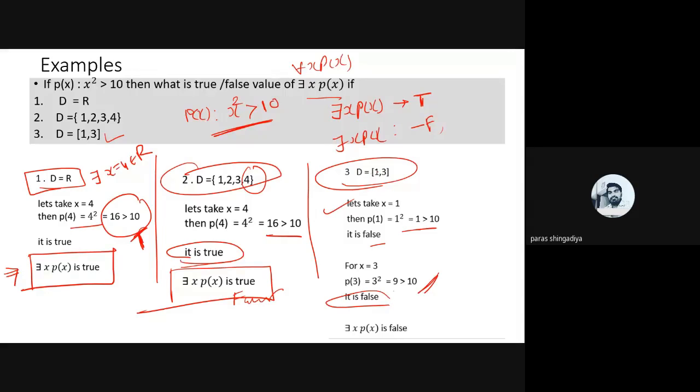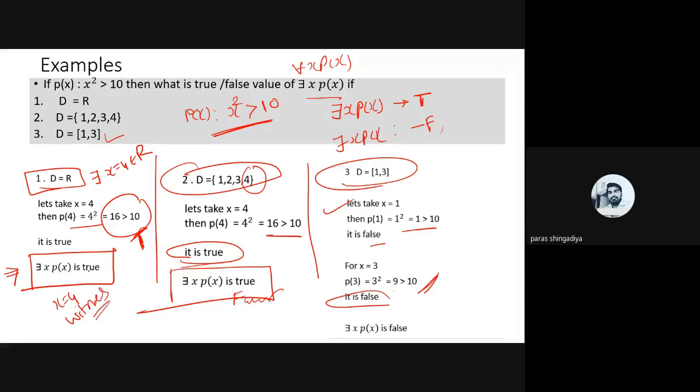कि डोमेन में दो ही वैल्यू है, ठीक है. For each value, for every value of the domain, p of x becomes false. Okay, for every value of the domain p of x becomes false, which means there exists x, p of x will be false. कोई भी ऐसी वैल्यू उसमें नहीं है जहां पे p of x ट्रू बन रहा है, ठीक है. For each value of the domain p of x becomes false, and therefore there exists x, p of x will be false. Okay, x equal to 4 is known as a witness here.